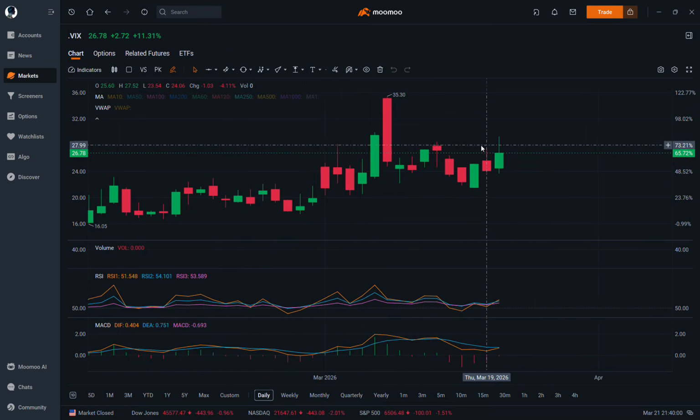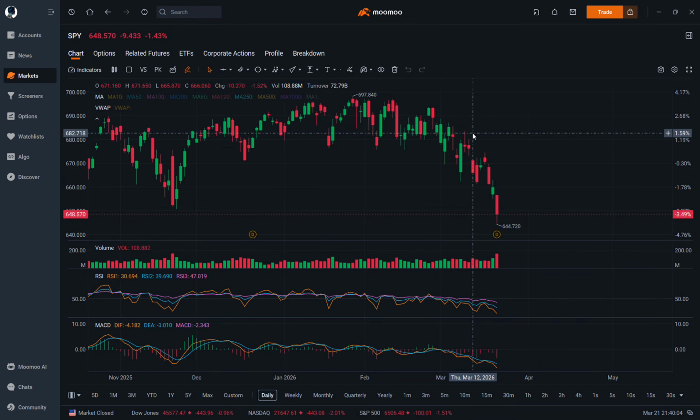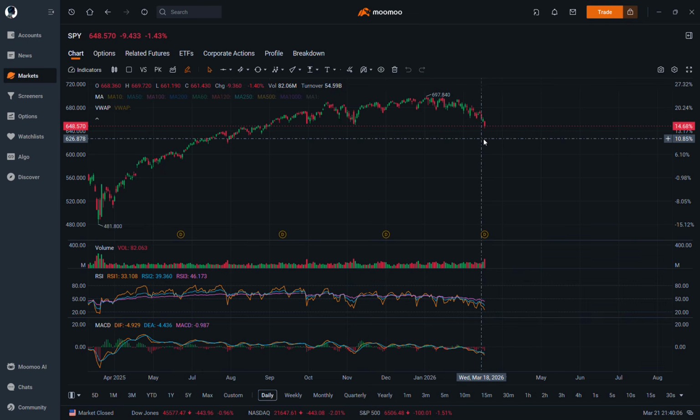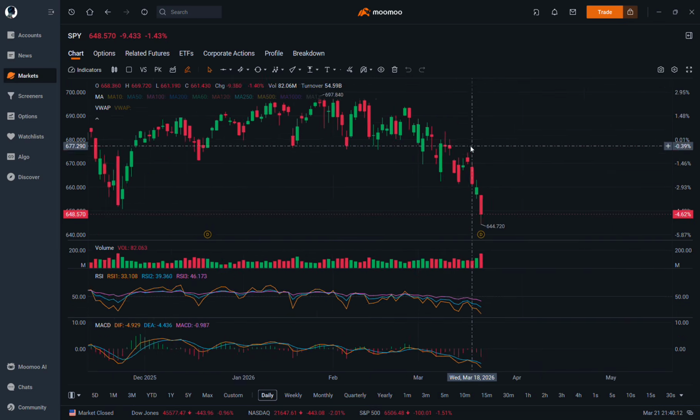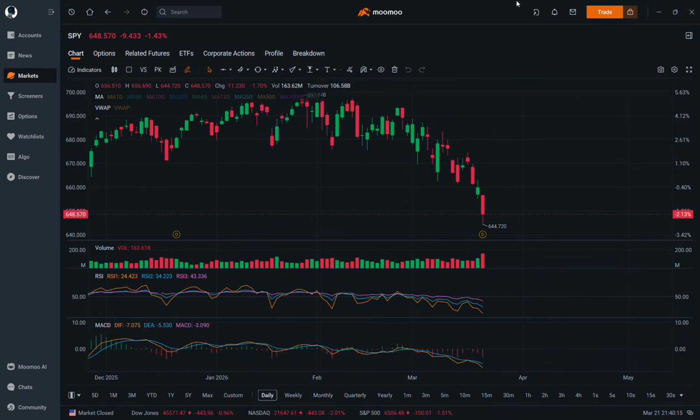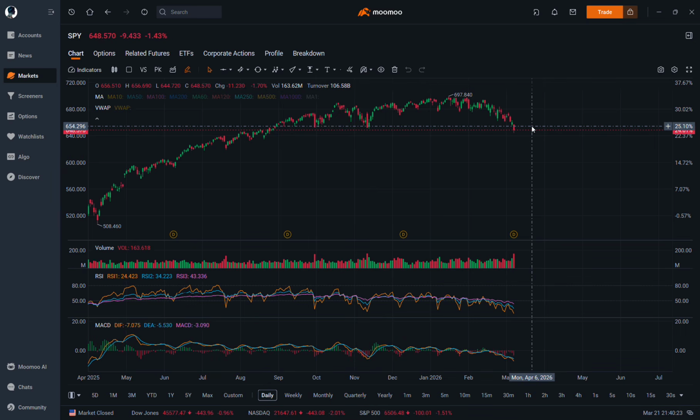So now if we go above 30 this week, we can see the S&P. Let's go back to the S&P. We can see the S&P dropping, making a brand new low again, and possibly hitting about 590 towards the end of the week. This is only if there's also negative news. If what Trump is stating, that he wants to take over the oil and he wants Iran to stop and open up the doors again to everybody, if that happens and everything stops, that means it's very positive news. Then of course we're going to be skyrocketing.